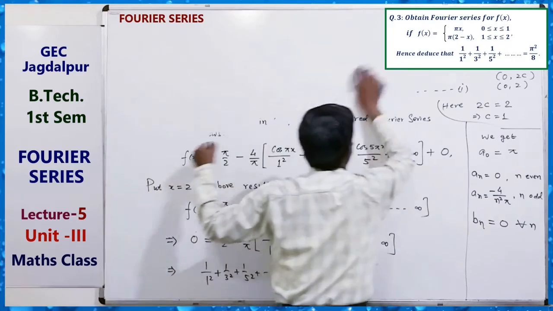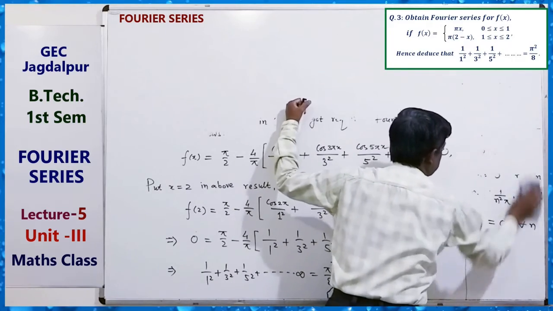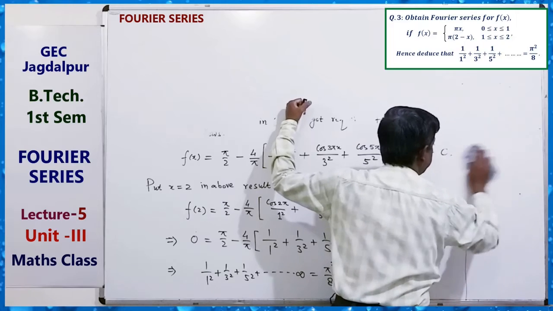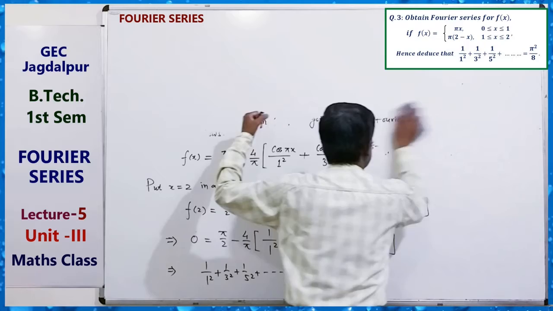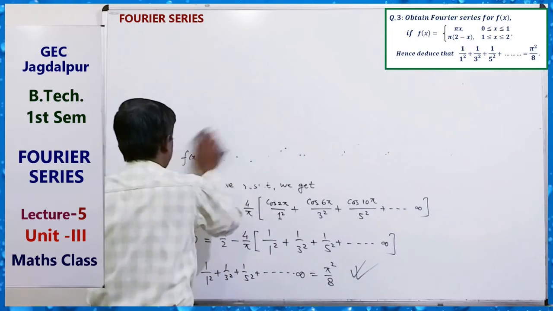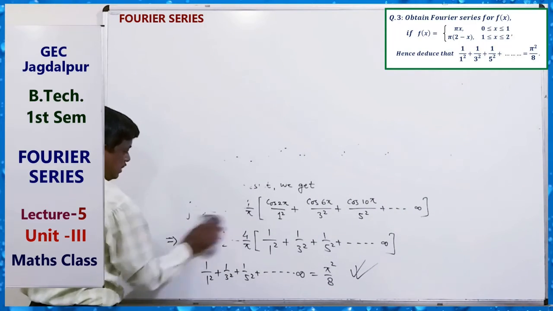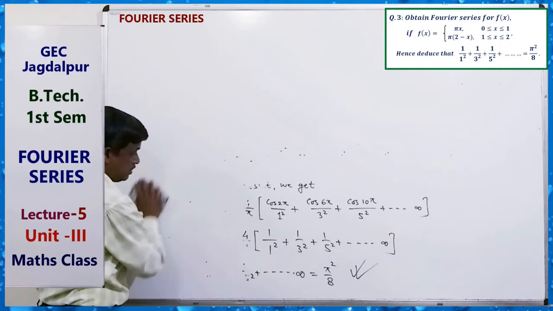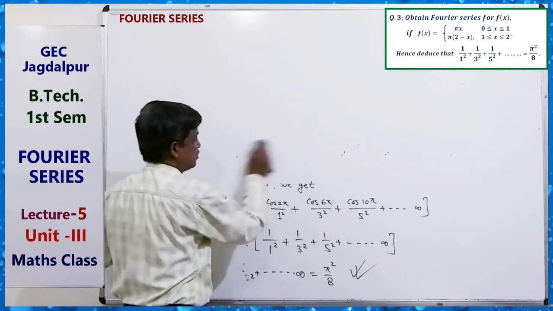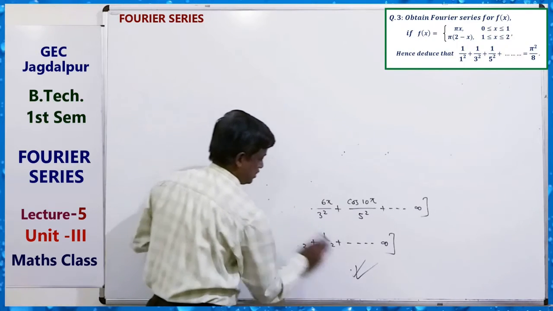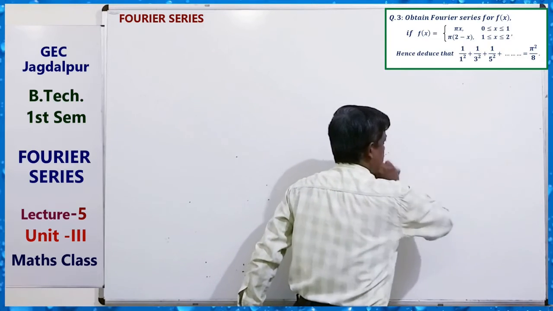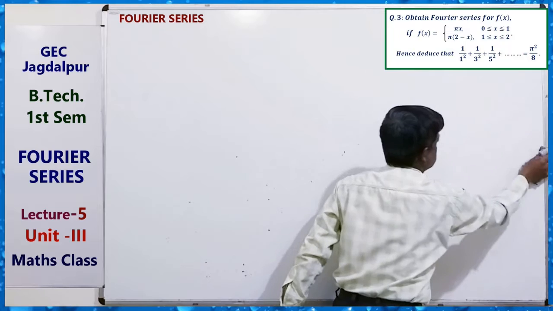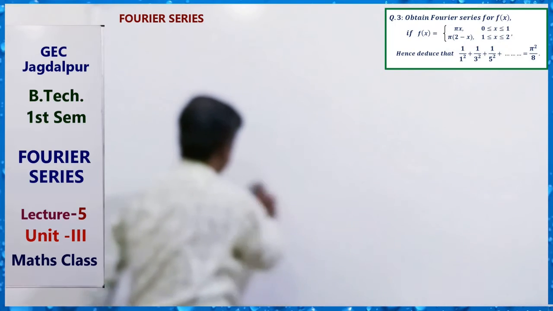Two, three questions are there that we have to do. In the next class, I will discuss Fourier series of even and odd functions, half range series, and Parseval's theorem. So this is a very simple topic: Fourier series finding a0, an, bn.